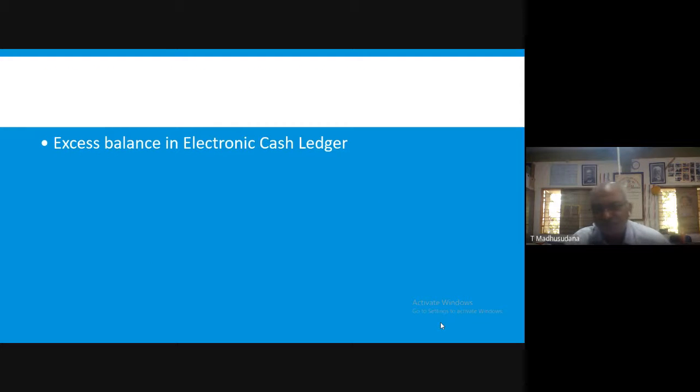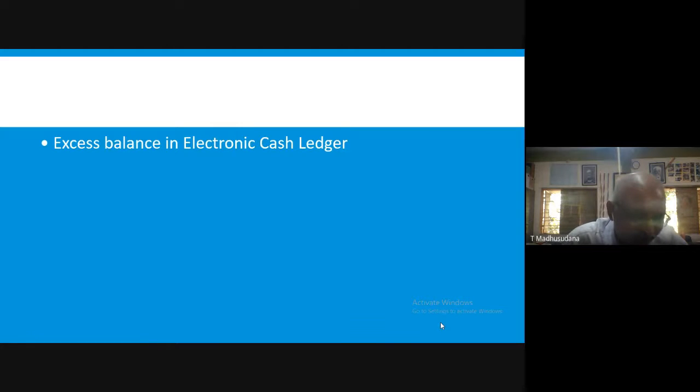Next, excess balance in electronic cash ledger. That means every registered person has to maintain 3 electronic ledgers in the GST portal. Among these three, the important ledger is the electronic cash ledger.